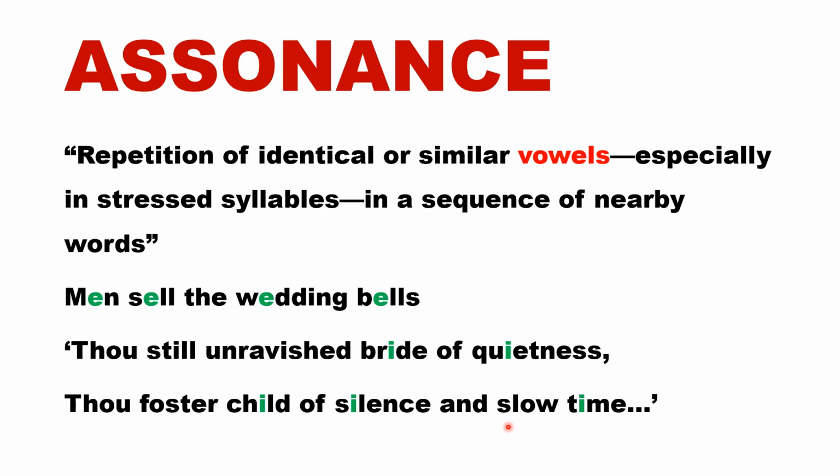And see, these three terms, alliteration, consonance and assonance, add sonic effects to poems. Writers use them a lot to create a different effect, to create music in their writings. So they are very important to understand while we are studying literature. Alliteration is repetition of consonant sounds at the beginning of words, consonance is repetition of consonant sounds in the middle of the words, and assonance is repetition of identical or similar vowel sounds. I hope this is clear to you. Thank you.